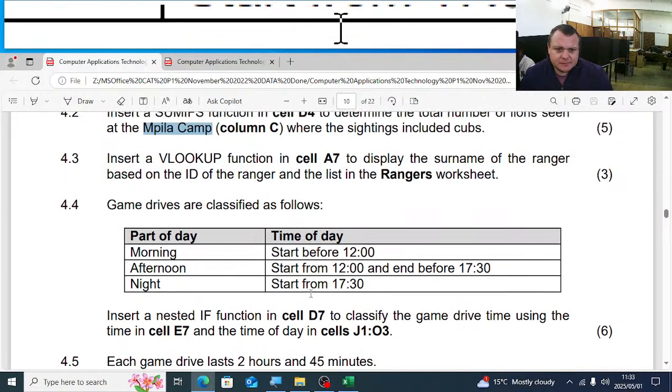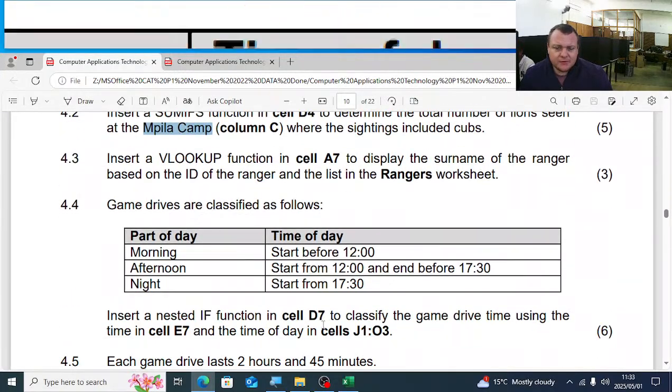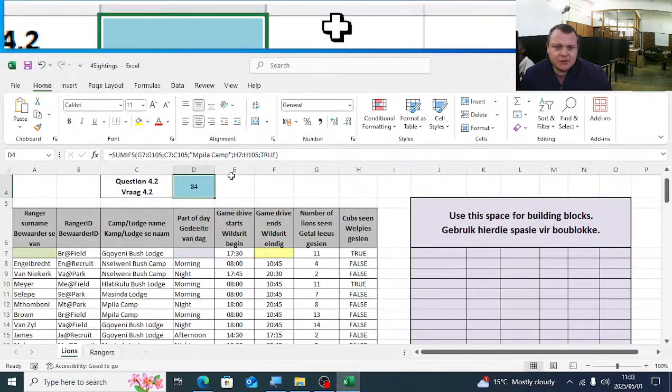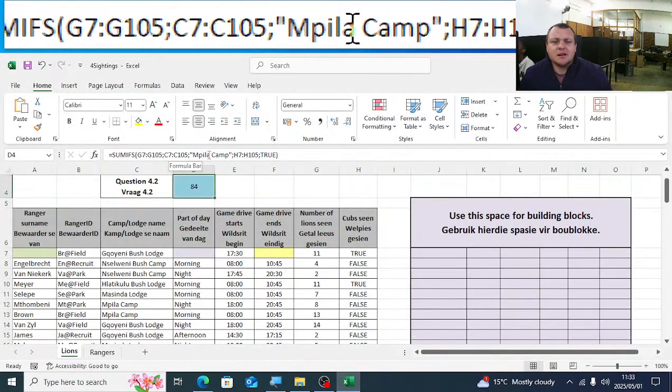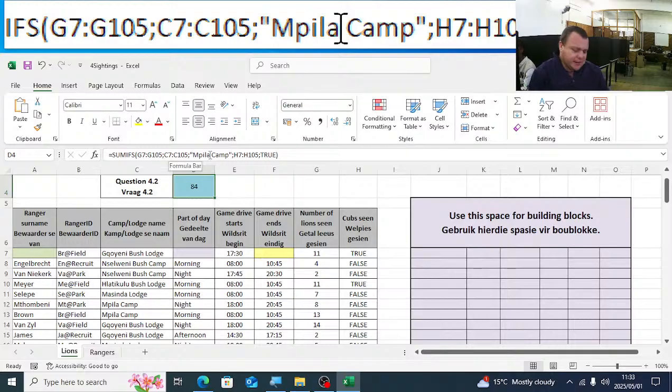Happy? I'm going to just give you a couple of seconds to complete that, guys. Just have a look there on mine. It's SUMIFS, G7 to G105. That is what we want to add together. Then we have the Mpila camp, C7 to C105. And then we have a second criteria that is true, cub seen, and that's column H. Please note here, it's G7, G105, C7, C105, H7, H105. Please take note of that.